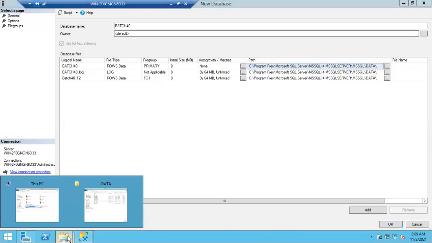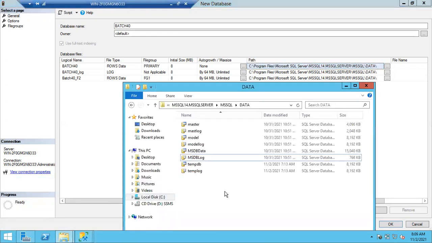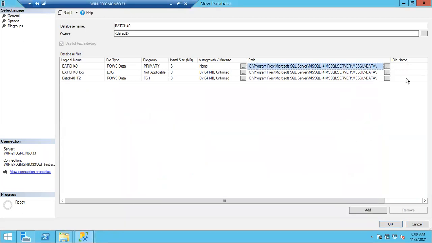In this location, in the C drive, Program Files, Microsoft SQL Server, MS SQL instance root directory, data folder, you can see 3 files will be added. As of now, no need to give any file names physically. Automatically, it will be created with batch40.mdf, batch40_log.ldf, and batch40_f2.ndf. Okay, let me click OK.